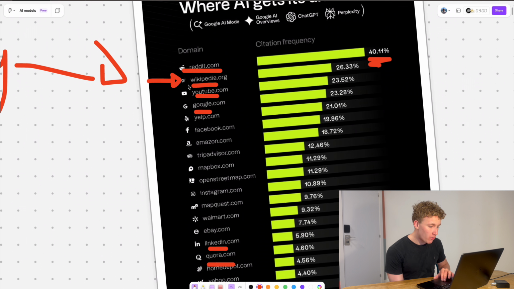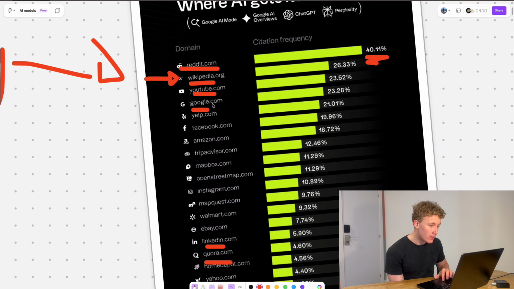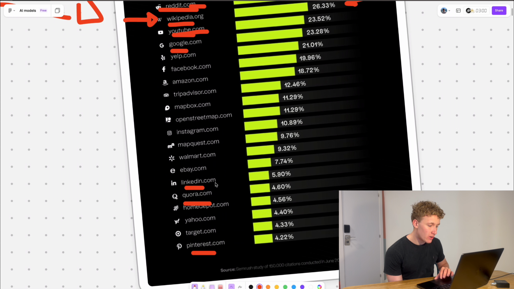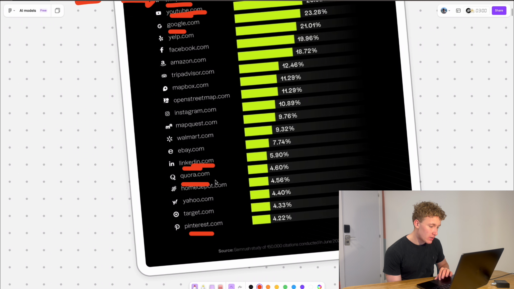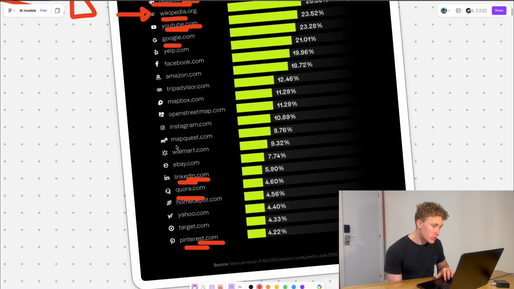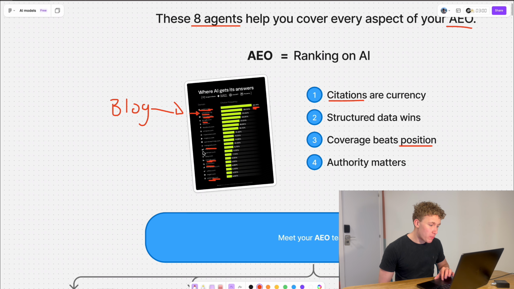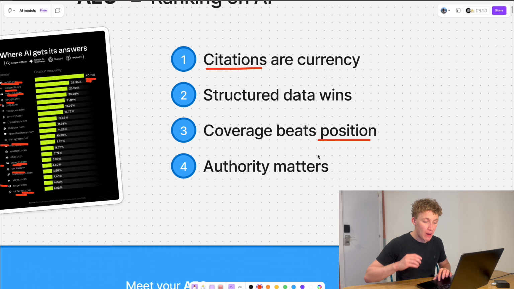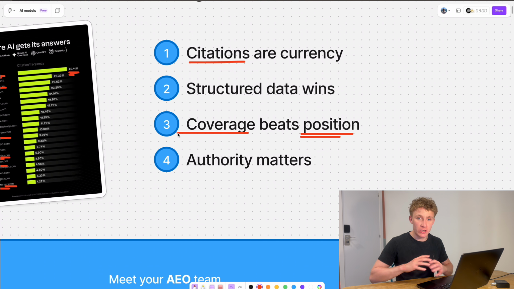So for example, how can we take a blog post and turn it into a YouTube video, turn it into a Reddit thread, turn it into a LinkedIn post, turn it into a Pinterest post, mention it on Instagram. And the more places that we repurpose this blog into, the more likely we are to be listed on ChatGPT, because this is what it's about. Like I said here, it's not about position, it's about coverage. How many people can we have talking about our source?